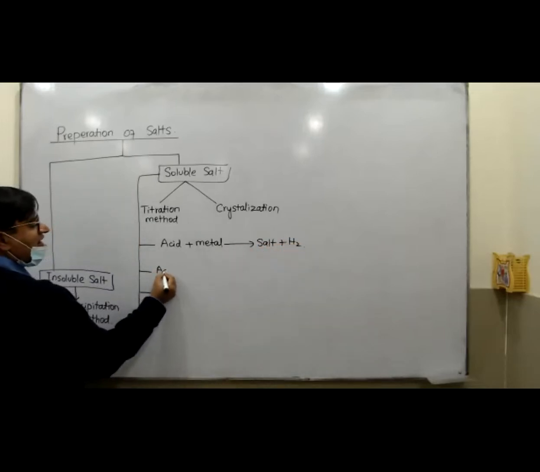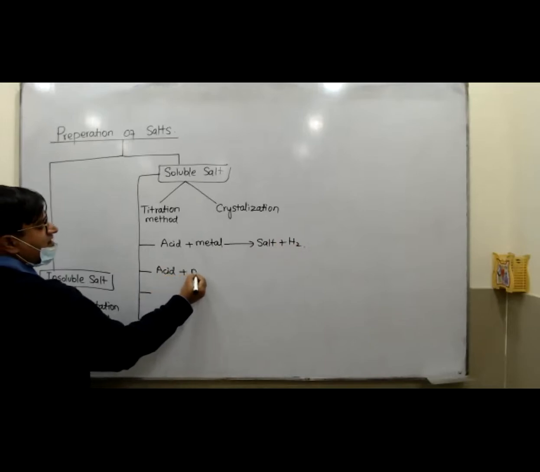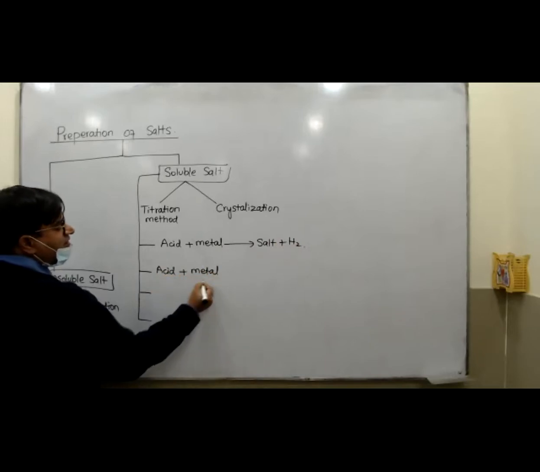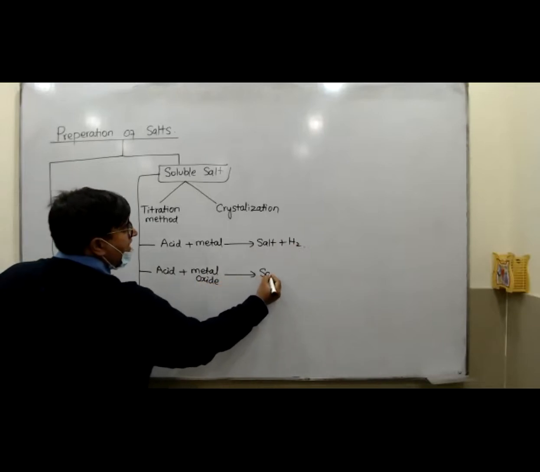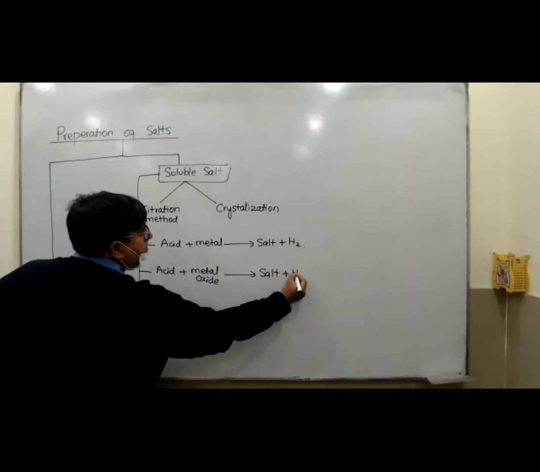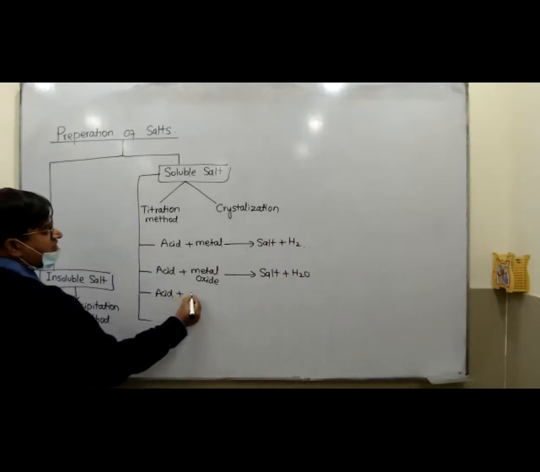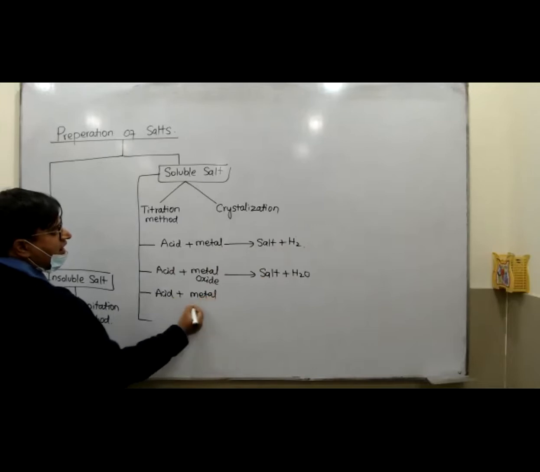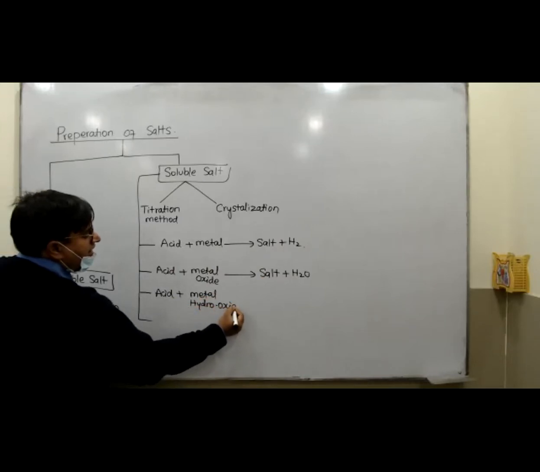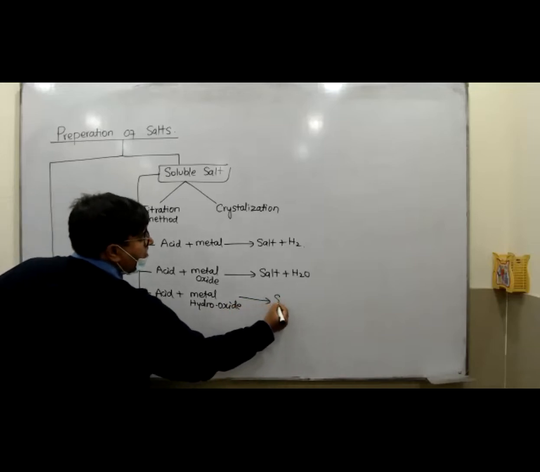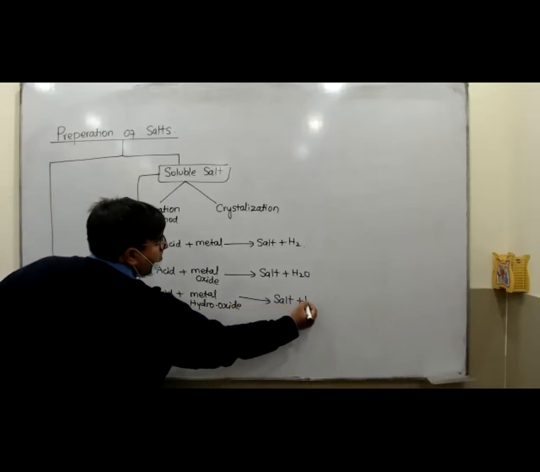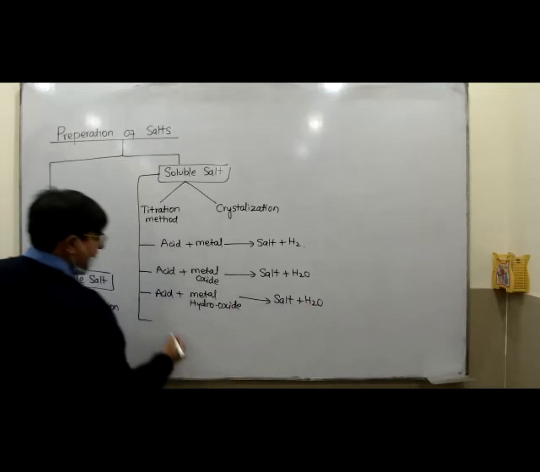The second, acid could react with the metal oxide, and as a result you are going to get salt plus water. Acid could react with the metal hydroxide, and as a result you are going to get salt plus water.